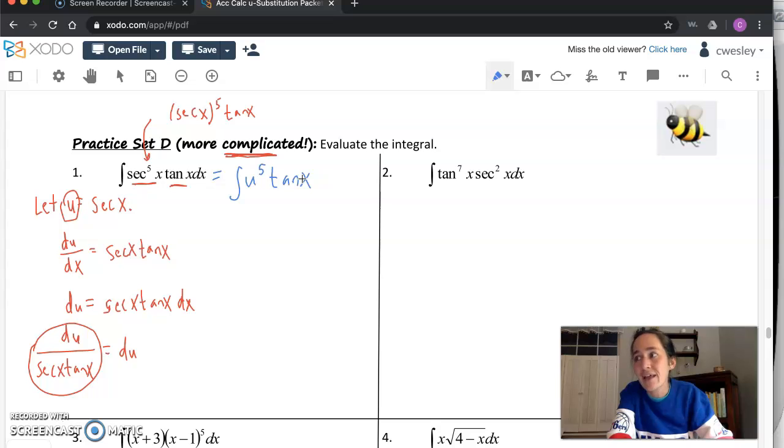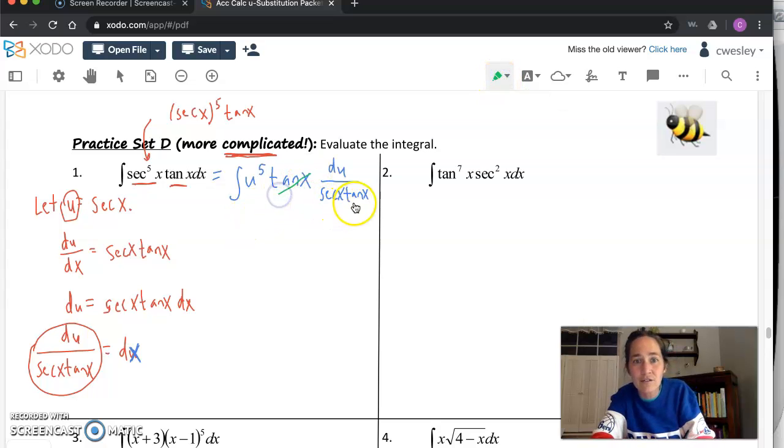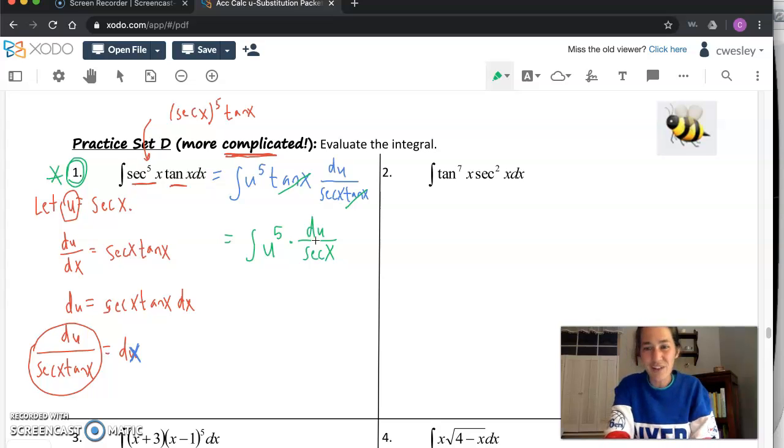So we're not out of the woods yet. Now we have in for dx, sorry about that mistake there, in for dx, right? We were getting dx by itself. We're going to plug in du over secant x, tangent x. And this is the step where hopefully all the x expressions cancel, and some of them do, or at least one of them does. The tangent of x should cancel with the tangent of x, but that's why this problem is marked as more complicated on this page, because not everything canceled. I'm still left with an x expression. You've got u to the fifth du over secant x. And I'm wondering if I'm missing something. Did I forget to plug something in?